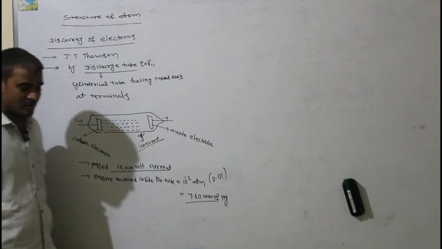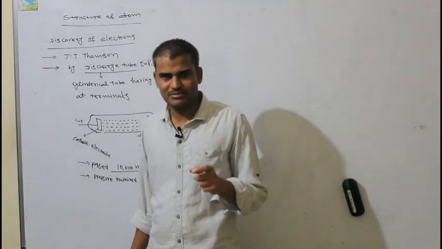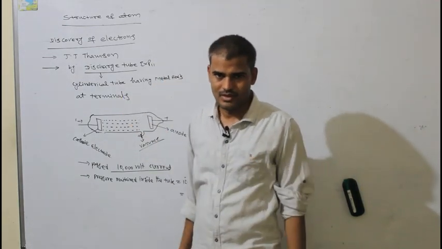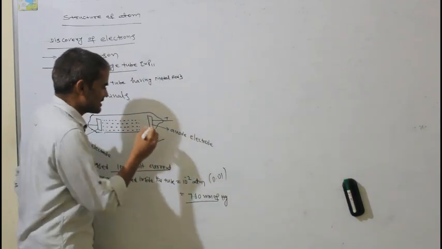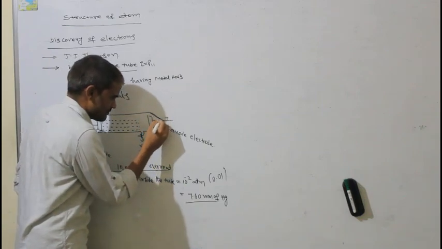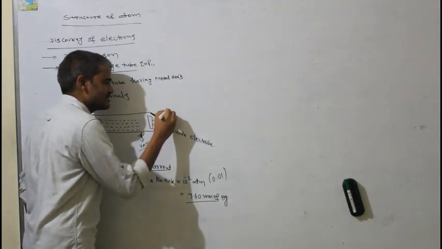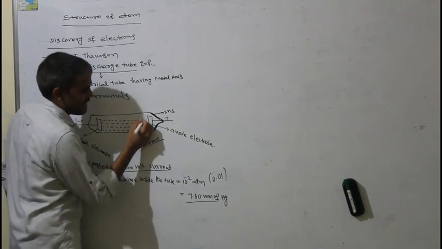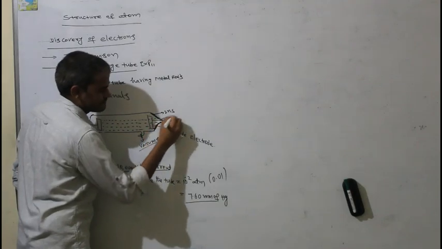You may have a doubt: you are saying it is an invisible ray, so how did J.J. Thomson observe them traveling? To identify that, he placed a zinc sulfide screen, ZnS screen, behind the anode electrode. So when these invisible rays hit the screen, it started glowing.